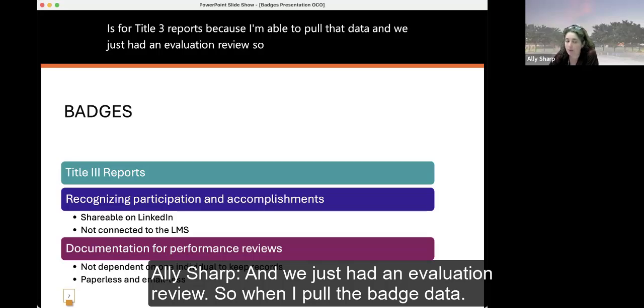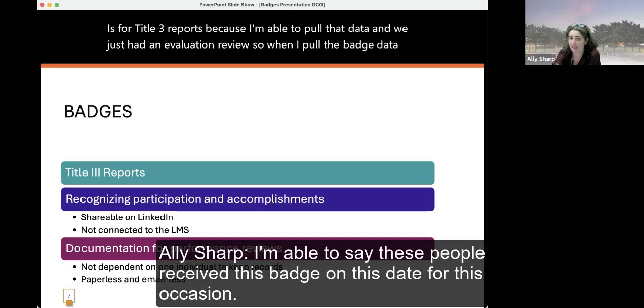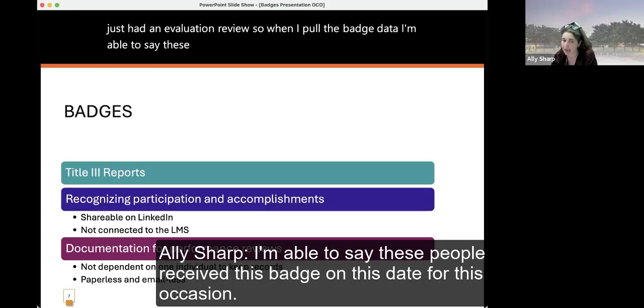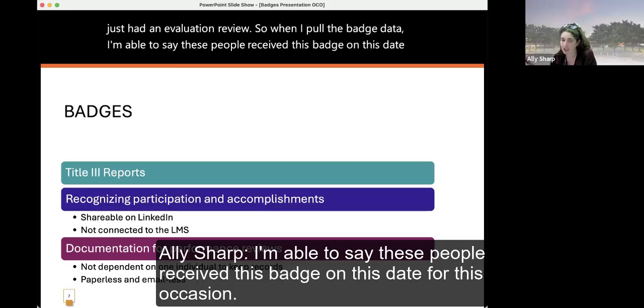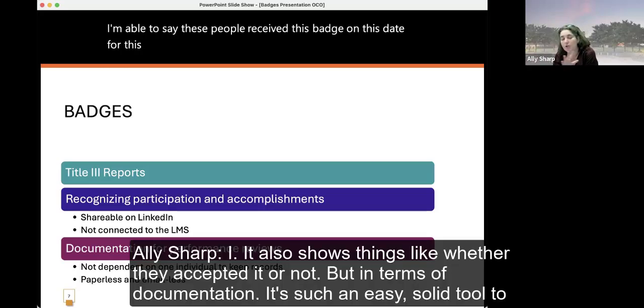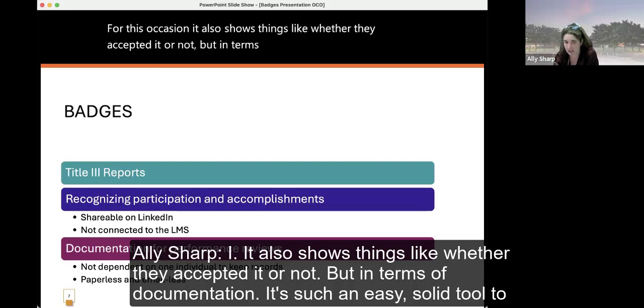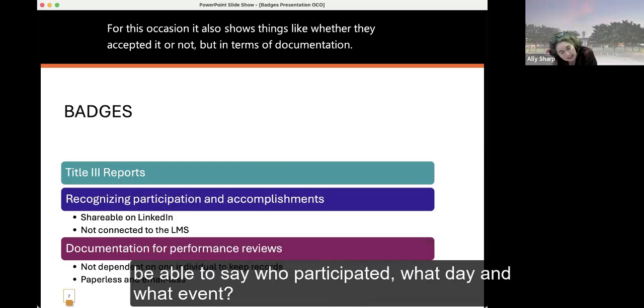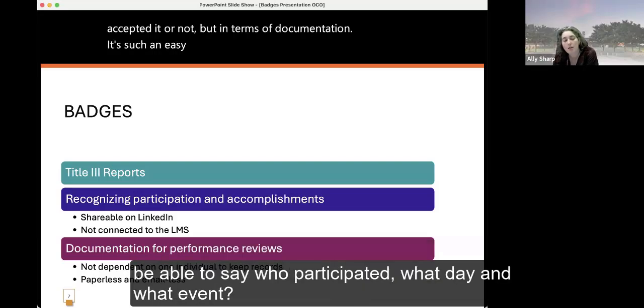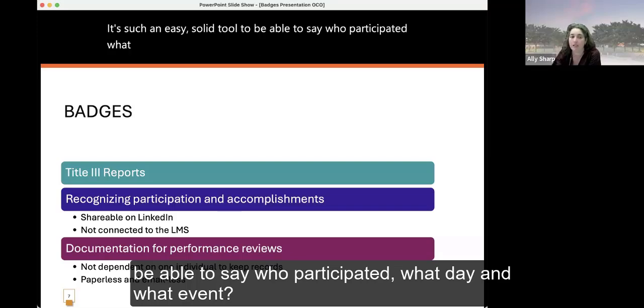When I pull the badge data, I'm able to say these people received this badge on this date for this occasion. It also shows things like whether they accepted it or not, but in terms of documentation, it's such an easy, solid tool to be able to say who participated, what day, and what event.